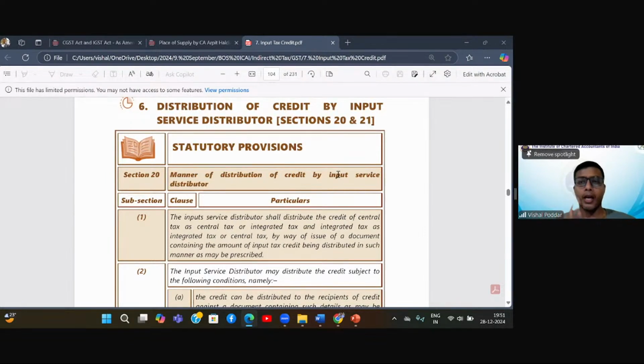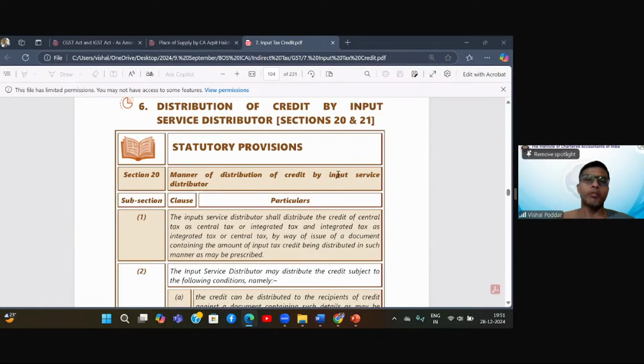What happens? I am having multiple registrations and I'm also having a corporate office or a head office. Now the same scenario may happen that this corporate office or head office may or may not be having any outward supply. So I may not be having any taxable outward supply, any output tax, but I am receiving the same common expense bills on which my suppliers are charging GST, for which the credit is coming and sitting in the credit ledger of this head office.